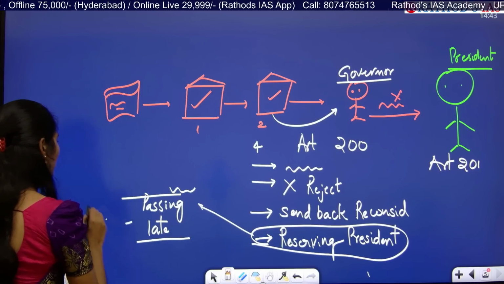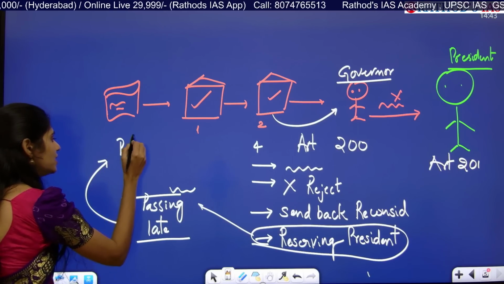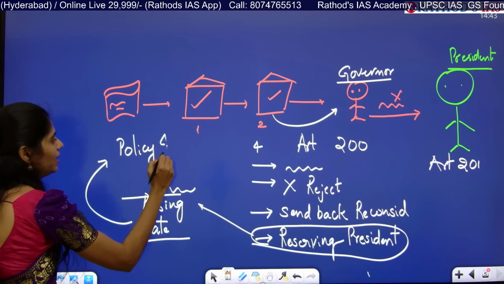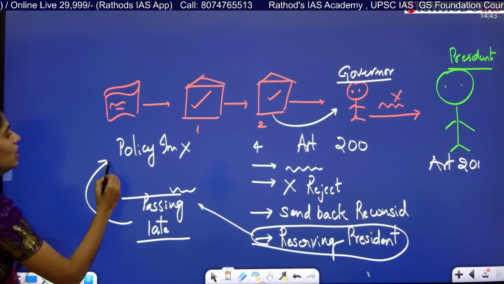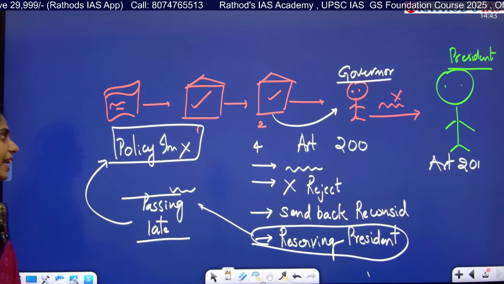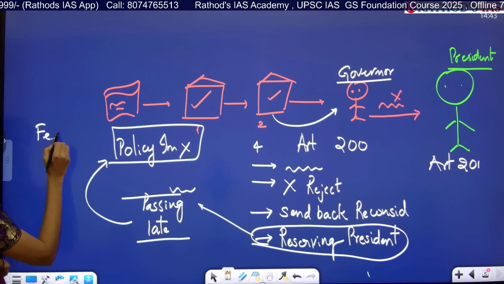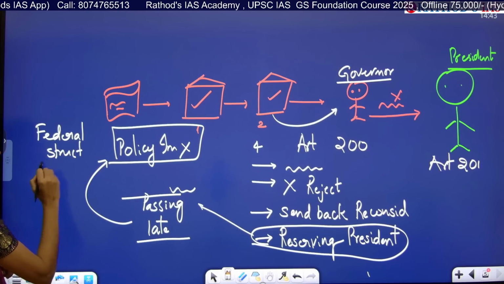So the state government is not having proper policy making or policy implementation from the state government side. So it is hampering the administration of the state government, and even affecting the federal structure of our government.